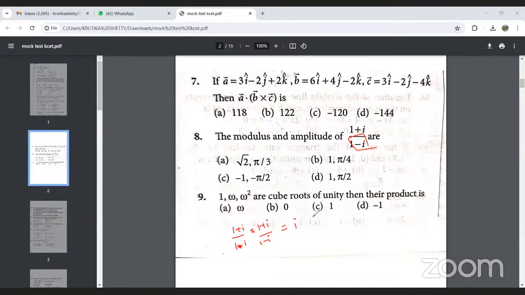Now the modulus of i is equal to 1, and for the amplitude we need to use the tan theta formula.